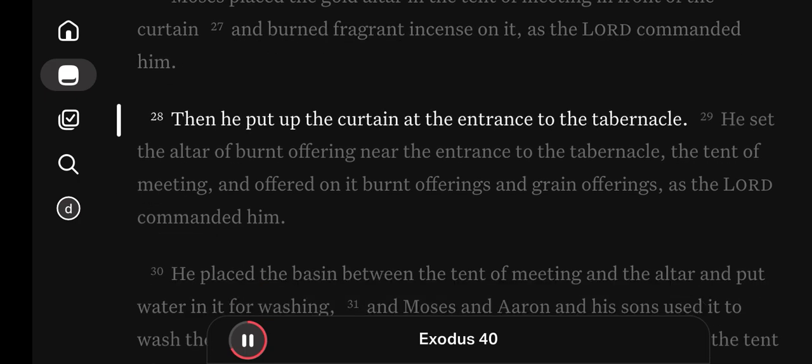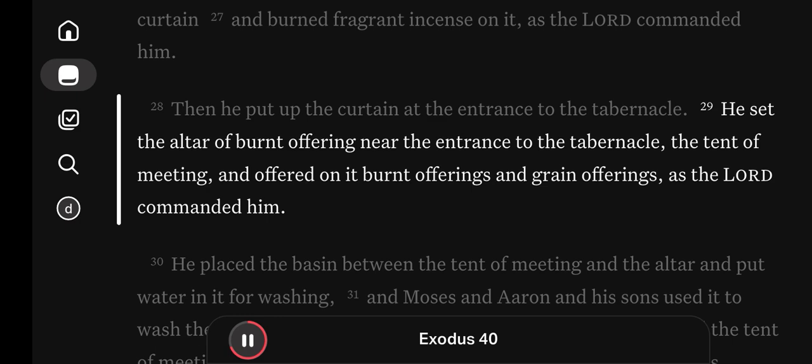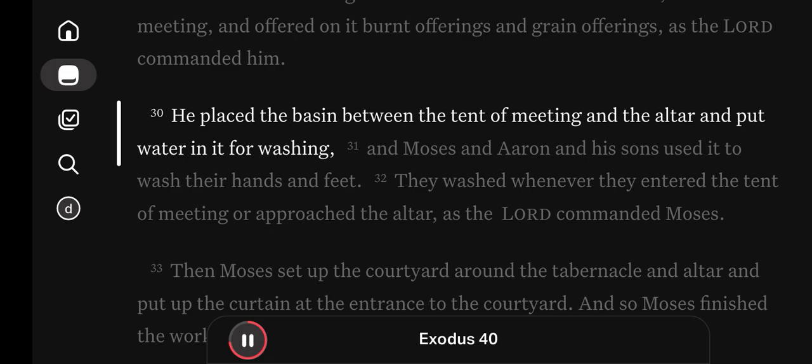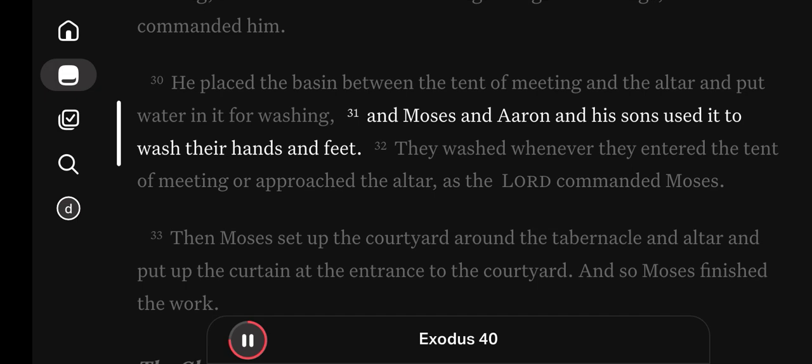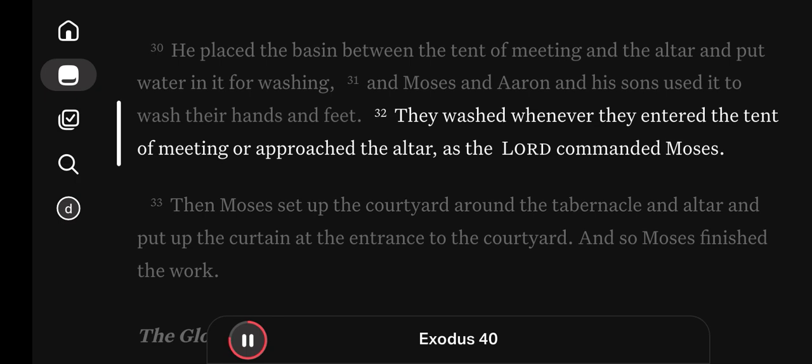Then he put up the curtain at the entrance to the tabernacle. He set the altar of burnt offering near the entrance to the tabernacle, the tent of meeting, and offered on it burnt offerings and grain offerings, as the Lord commanded him. He placed the basin between the tent of meeting and the altar and put water in it for washing, and Moses and Aaron and his sons used it to wash their hands and feet. They washed whenever they entered the tent of meeting or approached the altar, as the Lord commanded Moses.